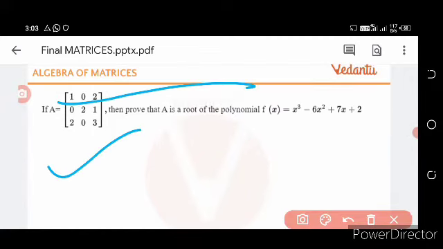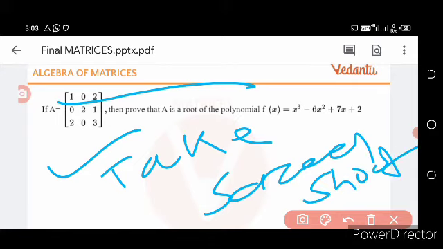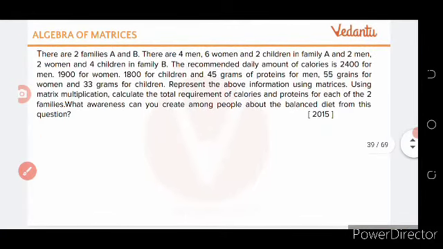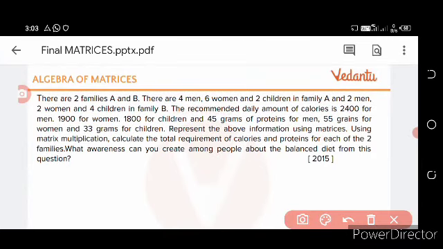Take the screenshot. These types of questions are also coming in the exam, so take a screenshot.